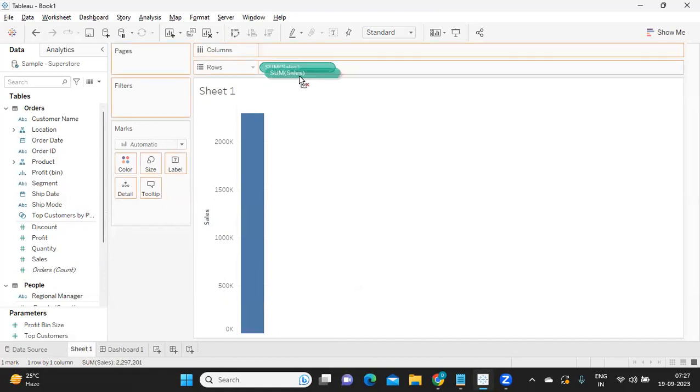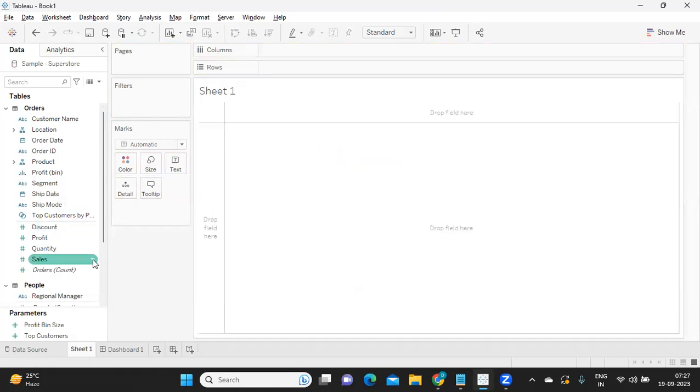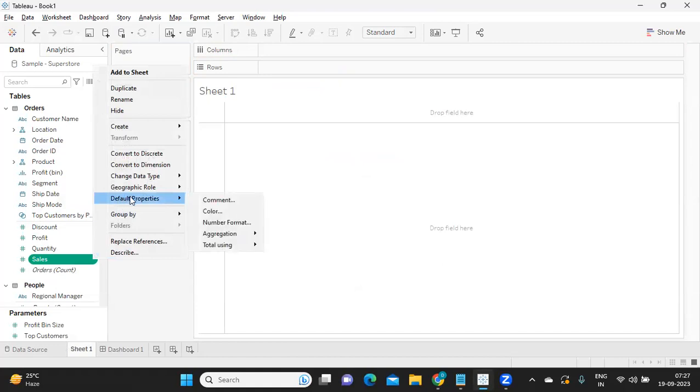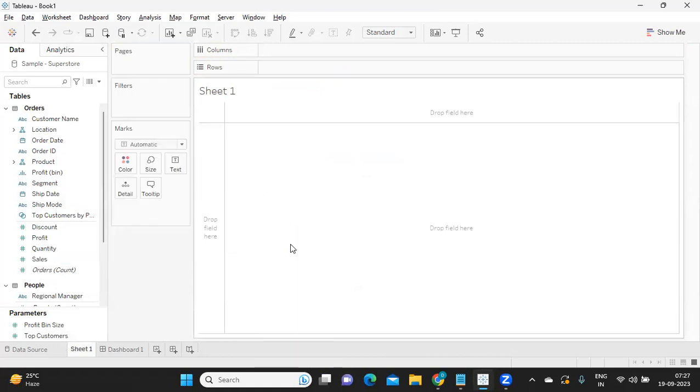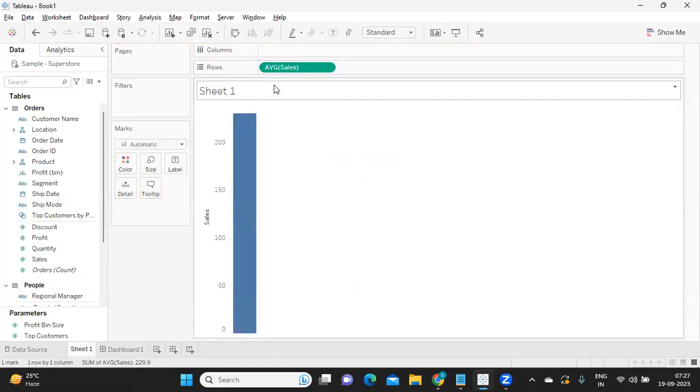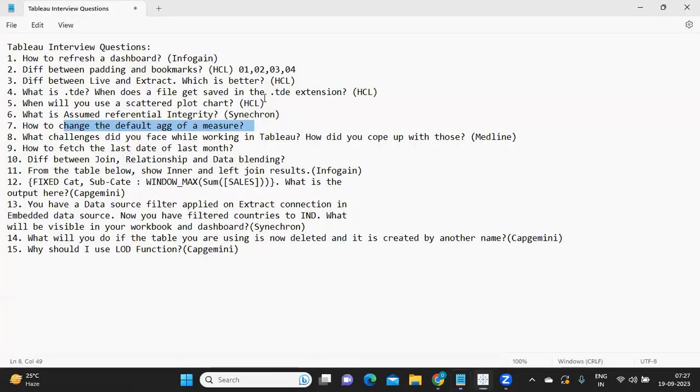But if you want to change it to average, you can click on default properties, aggregation, and average. Now when I try to bring this in, by default average aggregation will be performed on the sales. Okay, so that is something that we need to remember.